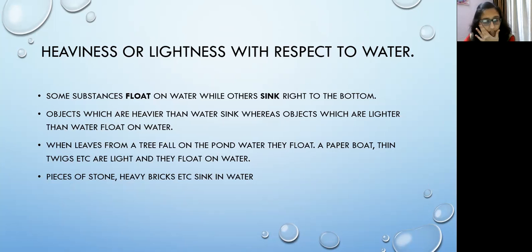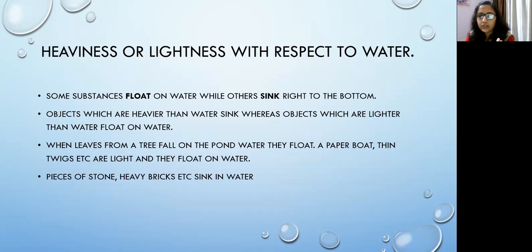So we can also group objects or materials based on this property, based on their heaviness or lightness with respect to water, whether they are heavier than water or lighter than water. We can take a few examples of materials which are lighter than water. First of all, we can say leaf. A leaf when it falls from a tree floats on the surface of water. So that is lighter than water.